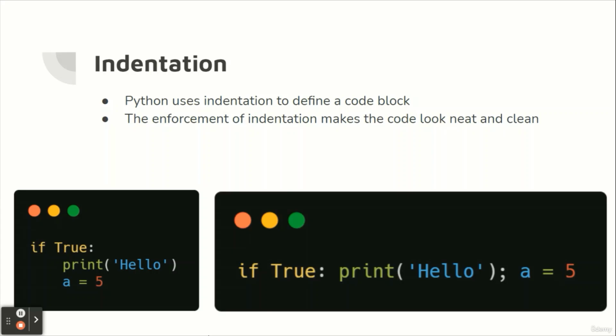The enforcement of indentation in Python makes the code look neat and clean. This results in programs that look similar and consistent. Indentation can be ignored in line continuation, but it's always a good idea to indent. It makes the code more readable. For example, both snippets are valid and do the same thing, but the former style is better looking.